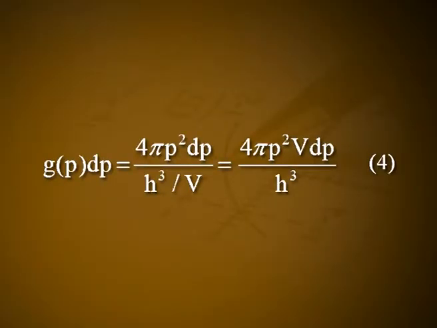At any instant, all photons which have their momenta between p and p plus dp will be within a spherical shell having radii p and p plus dp. The volume of this shell is 4 pi p square dp. The total number of eigenstates between the momenta p and p plus dp is G(p) dp = 4 pi p square dp / (h cube / V), which is equal to 4 pi p square V dp / h cube. Let it be equation number 4.